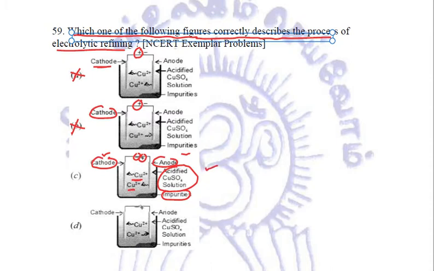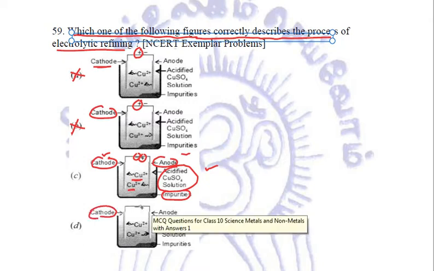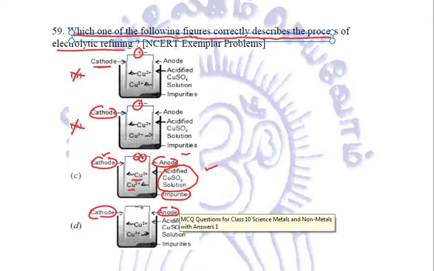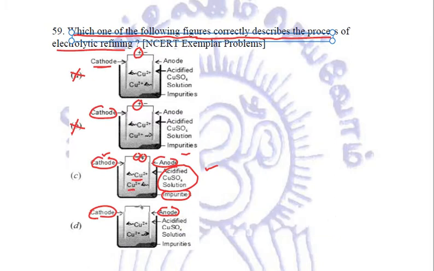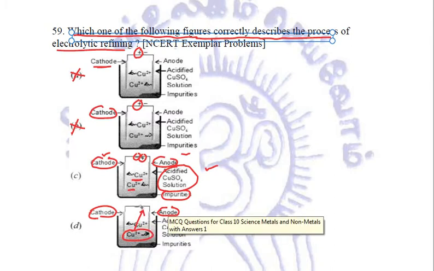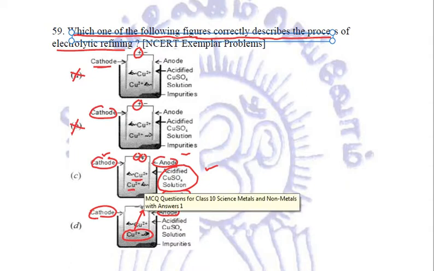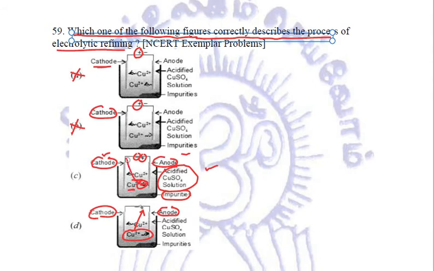Let us see the next. Cathode is rightly said, right? And anode is also rightly said. Now what exactly they are showing is that copper ions are actually going towards the positive terminal, which can't be, because copper ions being positively charged will be going towards the negative terminal, that is the cathode. So C is our right answer. D is wrong.